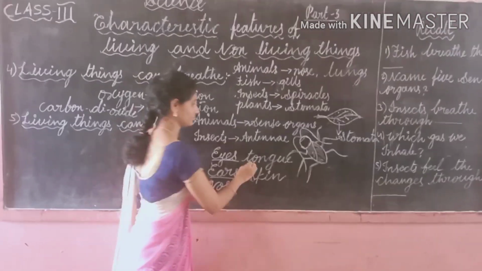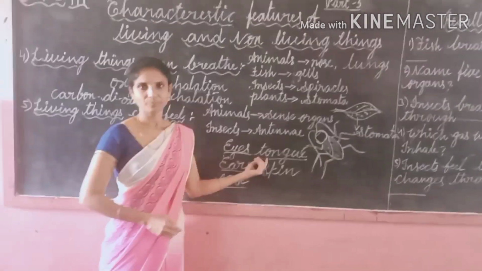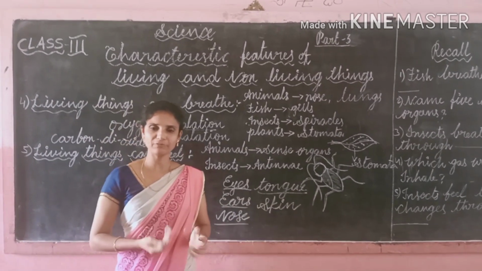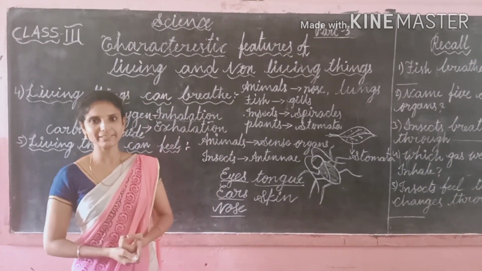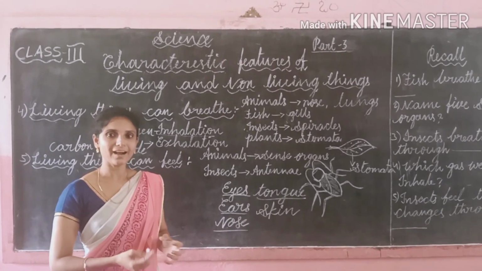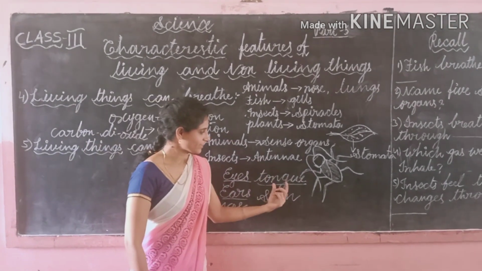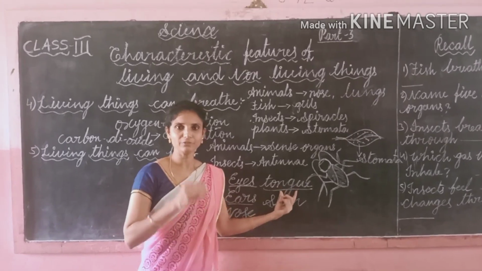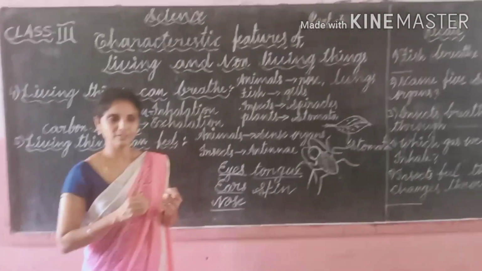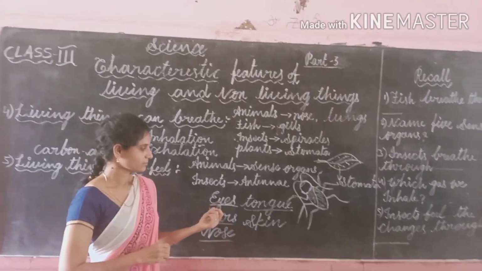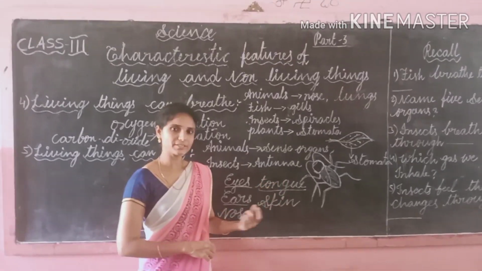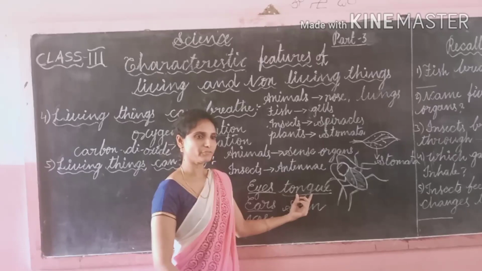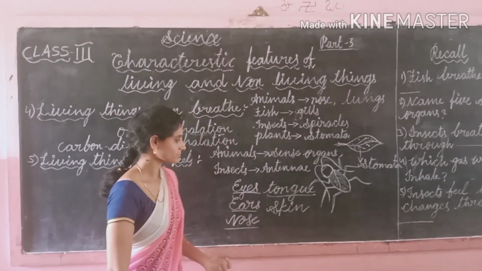And tongue. Chocolate has a different taste, idli has a different taste, and ice cream has a different taste. All these tastes are identified by the tongue. On the tongue we have spotted dots. These dots are called taste buds. So through the taste buds we can identify all the tastes.